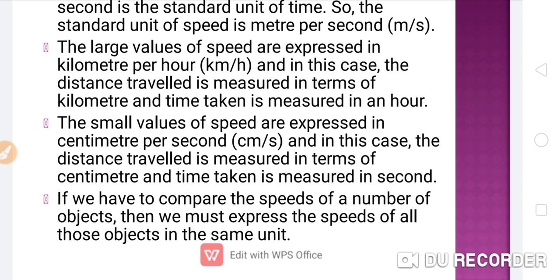If we have to compare the speeds of a number of objects, then we must express the speeds of all those objects in the same unit. So this was the note.